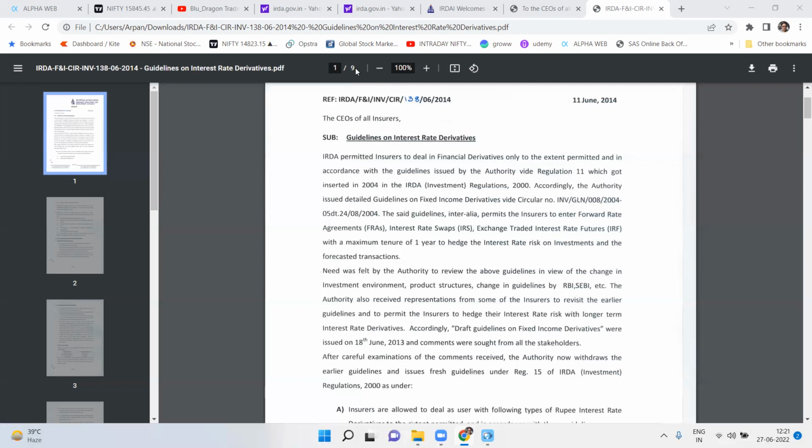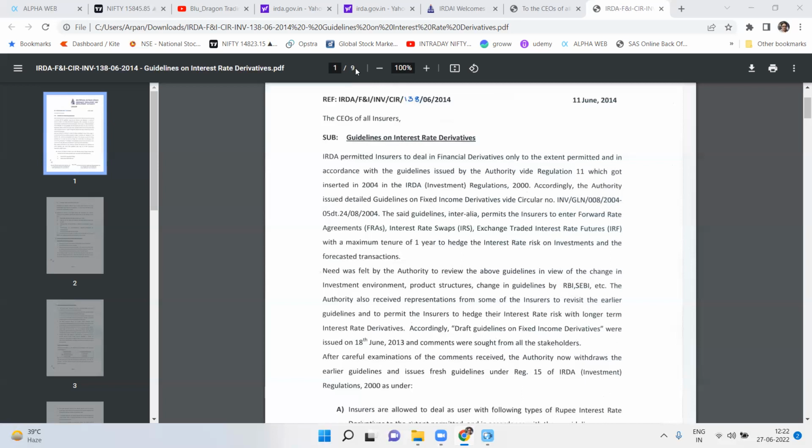Finally, the last part is related to report and audit. Before carrying out any fixed interest rate derivative activities, the insurer has to ensure that a proper risk management policy is in place, with proper risk management policies, procedures and systems, and for this they need to obtain a certificate from the concurrent auditor.